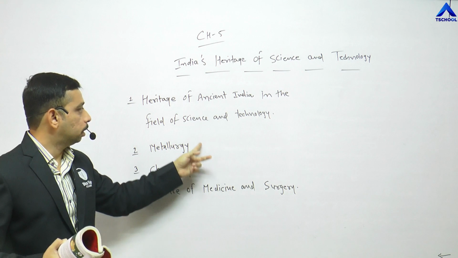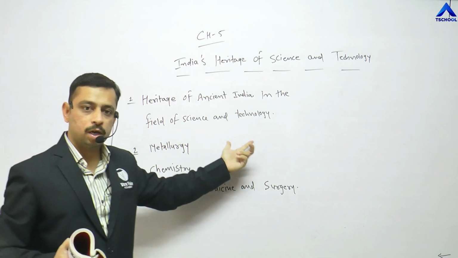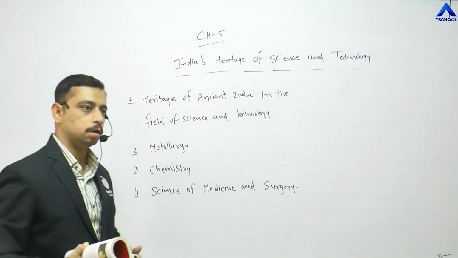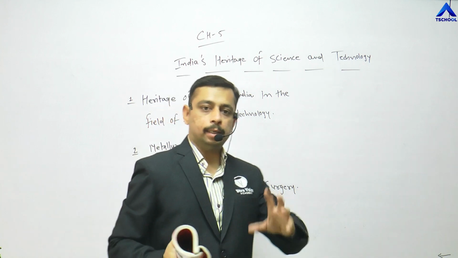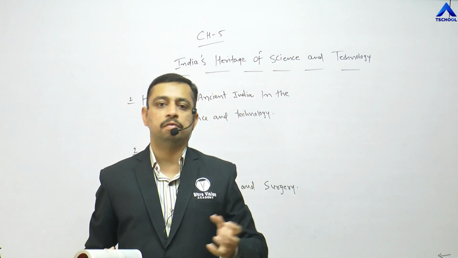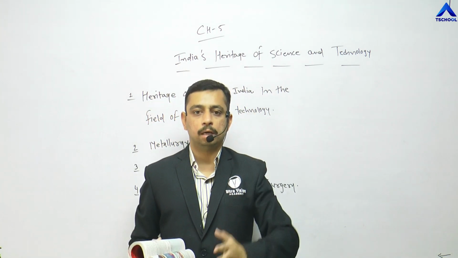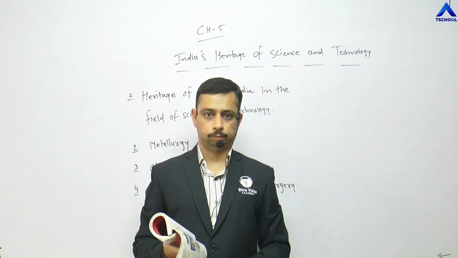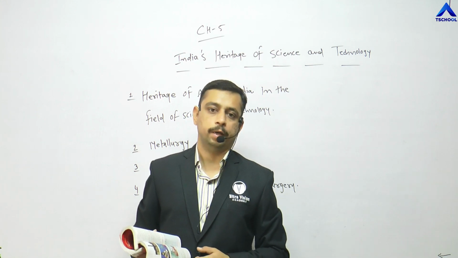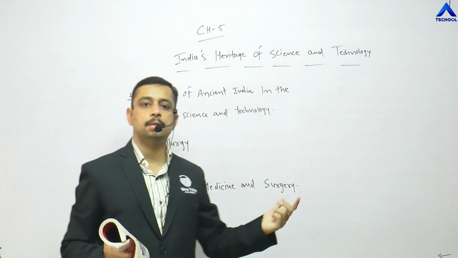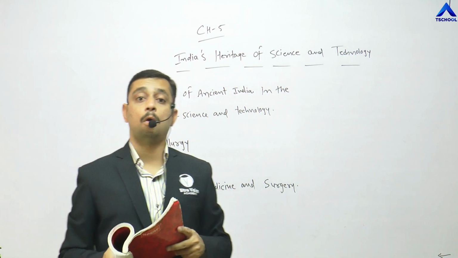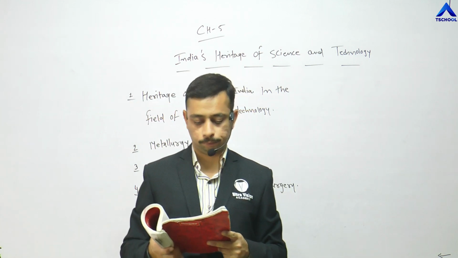First is the heritage of ancient India, that is all about science and technology. The second concept that we discussed is metallurgy, and the third that we discussed is chemistry. Metallurgy is all about metallic arts, and chemistry is all about different chemical equations giving benefits to the different sectors of society. And the last concept for today is science of medicine and surgery.